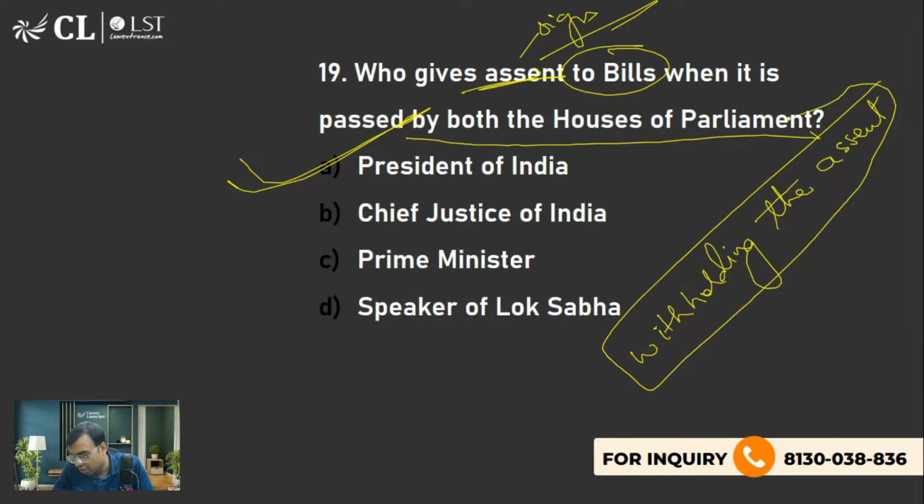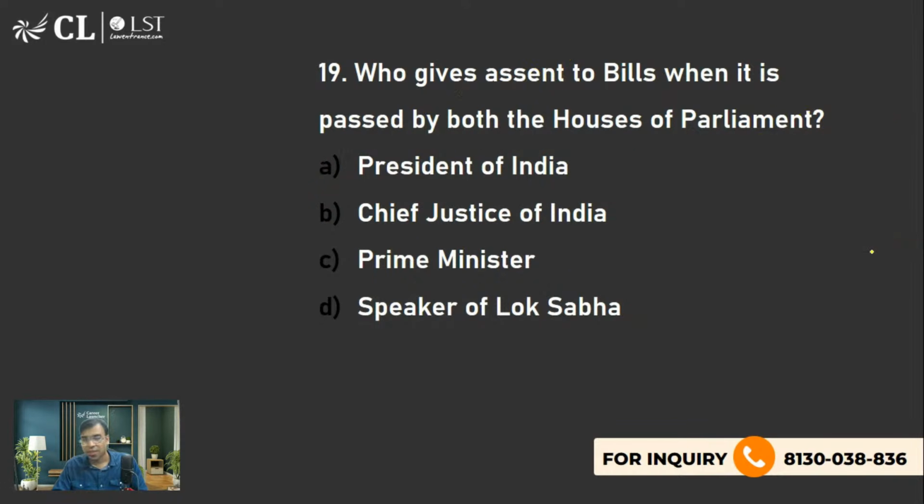Not approved, neither disapproving. Yet to be approved. That's why I've asked it, because on the face of it, it is confusing. It means the president has rejected the bill. Withholding the assent का मतलब होता है reject कर दिया bill. हालांकि it is quite confusing. Withholding the assent in general means कि okay, he is actually still deciding, है ना? But no, withholding the assent means rejecting the bill. Absolute veto. ठीक है? So that's what you should know, है ना?